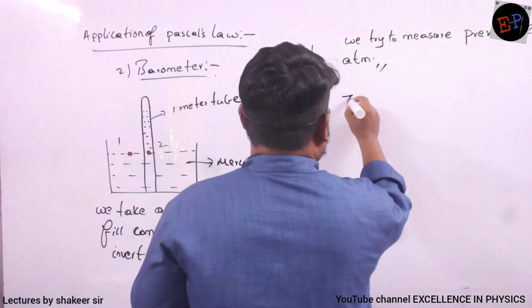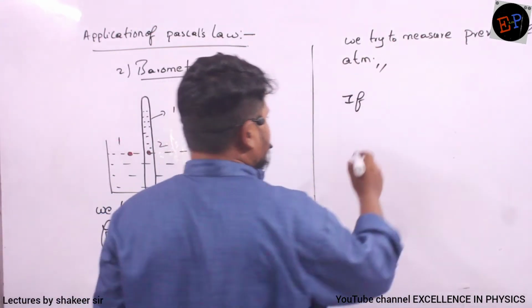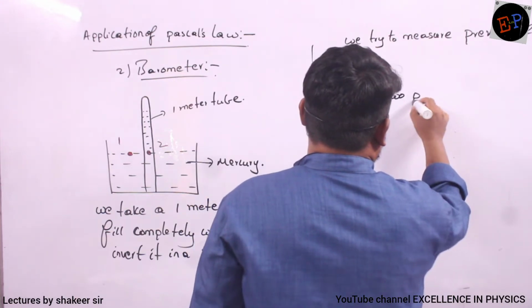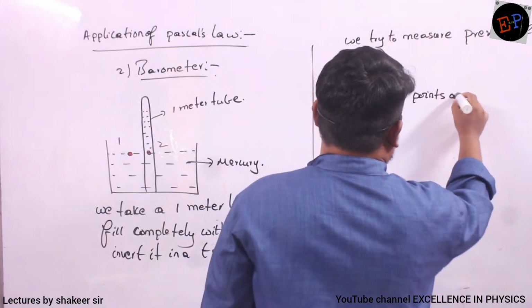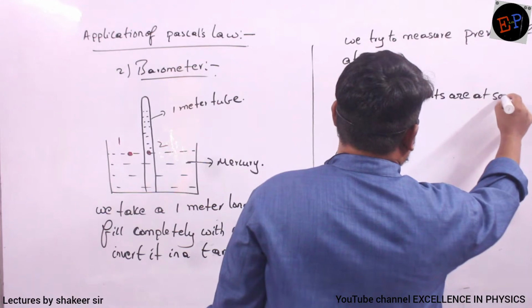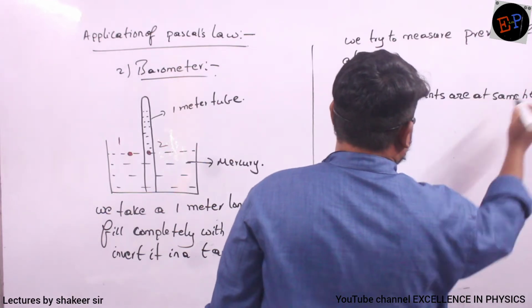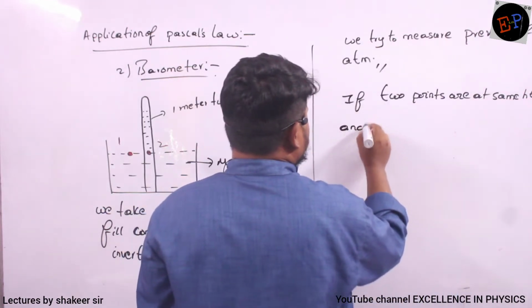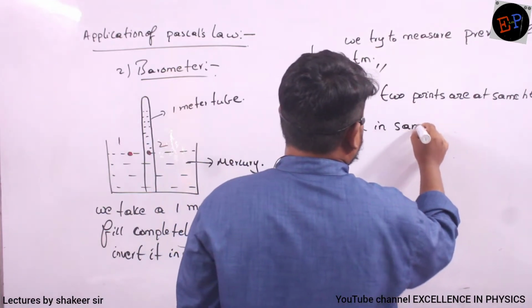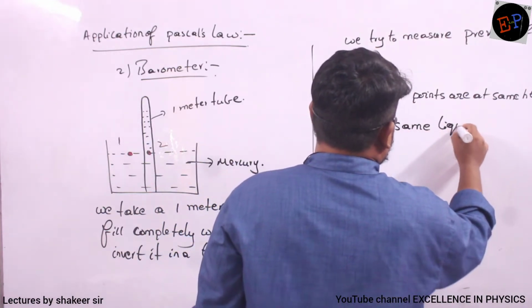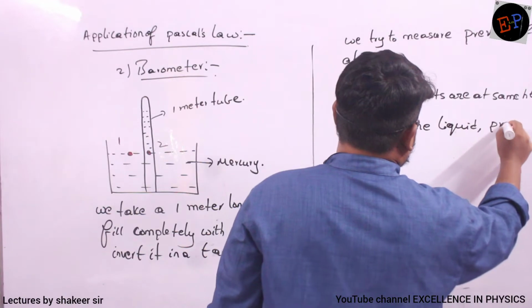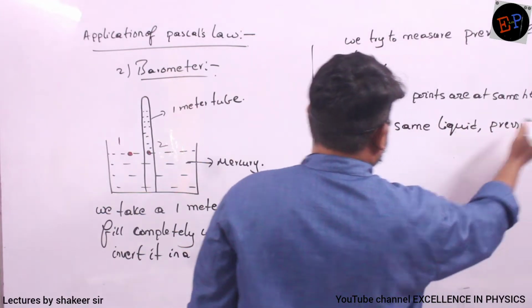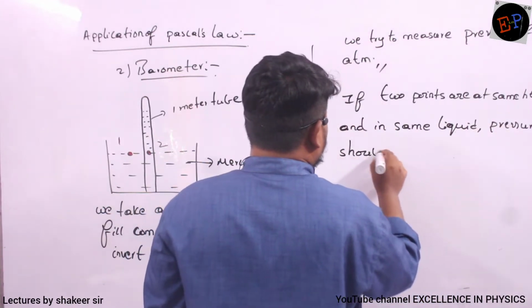So according to first statement of Pascal, if 2 points are at same height, and the liquid also should be same, then pressure should be equal.